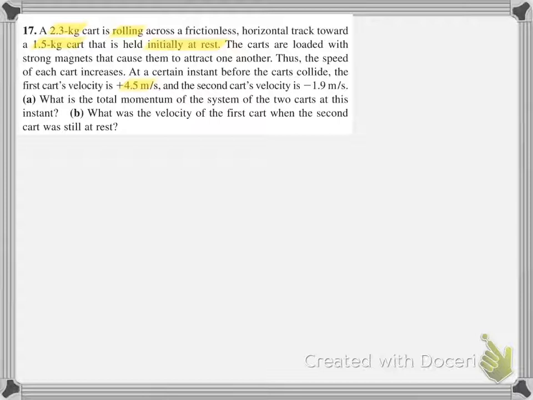At a certain instant before the carts collide, the first cart's velocity is 4.5 meters per second. The second cart's velocity is negative 1.9 meters per second. This is a one-dimensional problem. Basically we have two objects, and they're both experiencing a force caused by their magnets, which is equal but opposite, pushing them together.